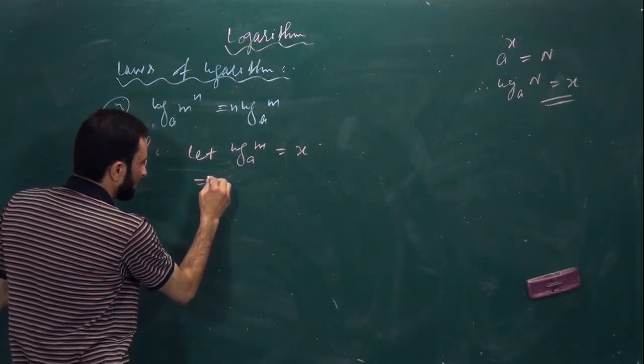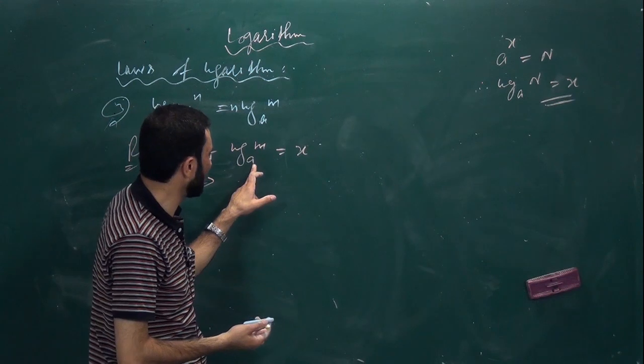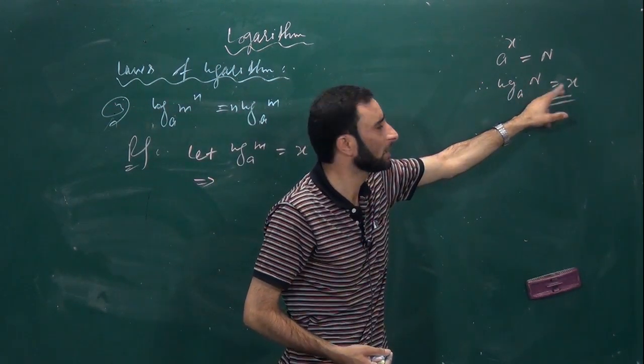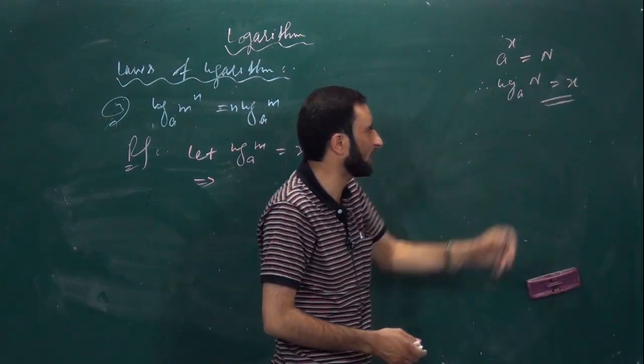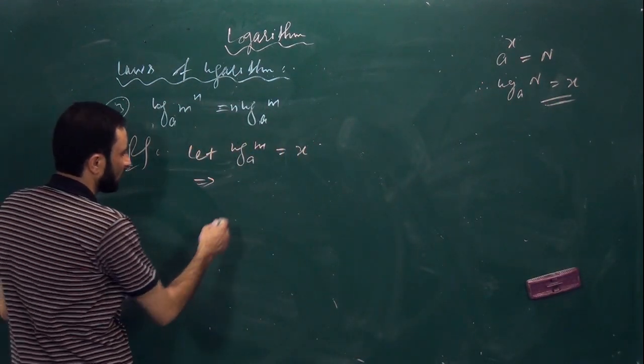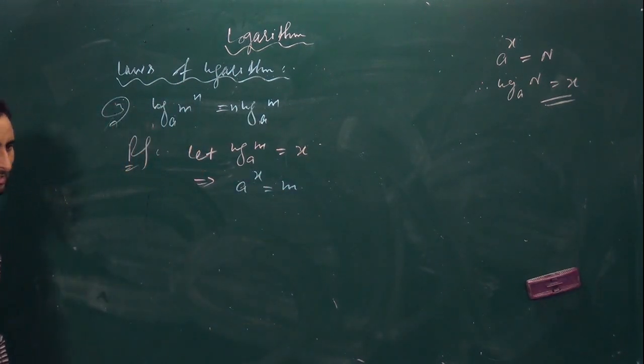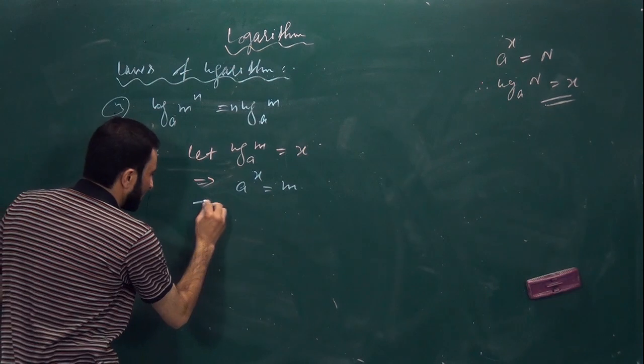So finally what will be here, a to the power, तो ये x यहाँ पे आएगा power के साथ, so it will be a to the power x will be equal to m. Is it clear?